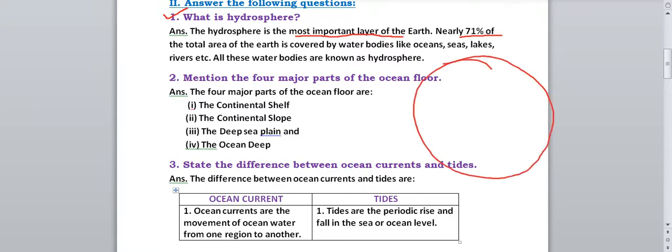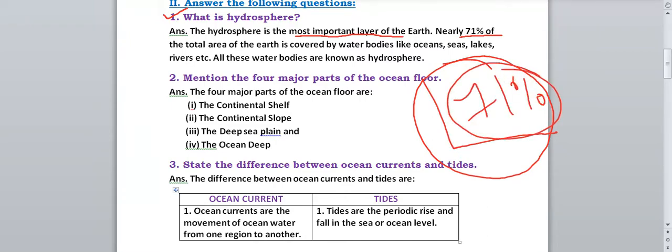Okay. Out of the total, 71% of the area is covered with water. That's why earth is also called blue planet, because more than half of the earth is covered with water. That's why the color of the earth looks blue, so it is known as blue planet also. So nearly 71% of the total area of the earth is covered by water bodies. What are the water bodies? Oceans, lakes, rivers, ponds, etc. You can write the names of any water bodies. All these water bodies are known as hydrosphere. Okay, these oceans, lakes, rivers, ponds, etc. These are called the hydrosphere.